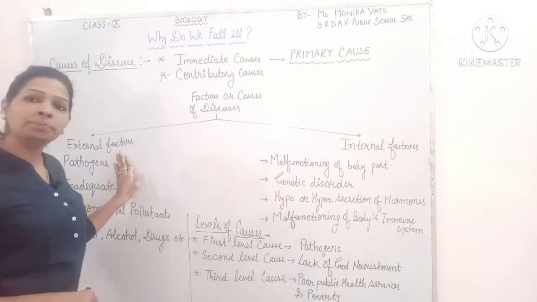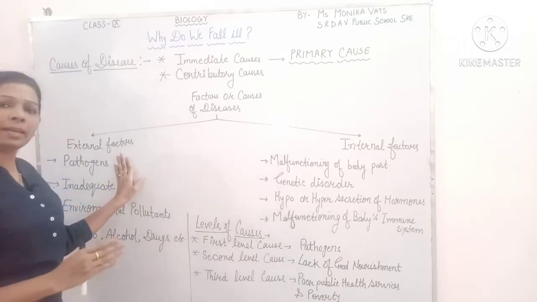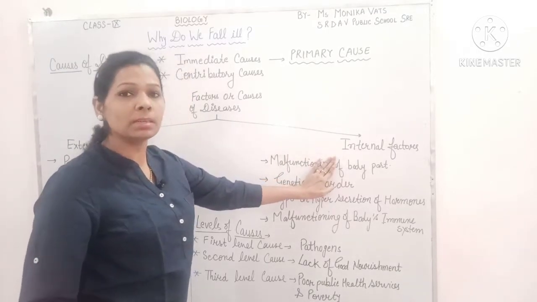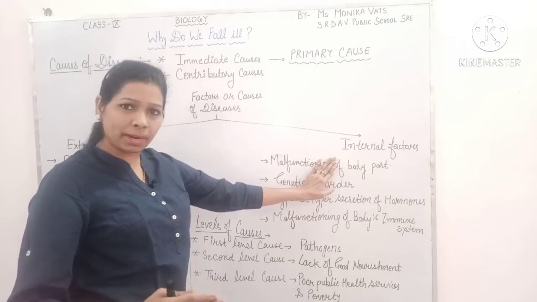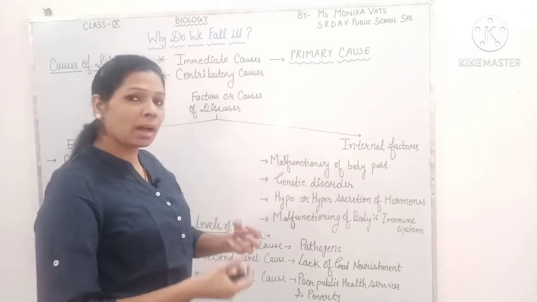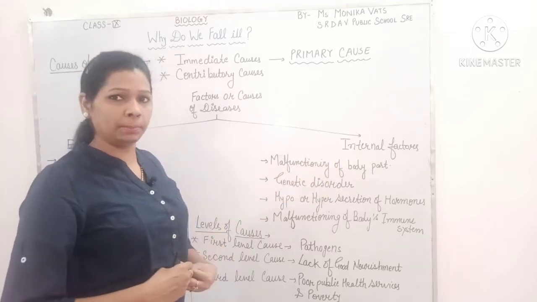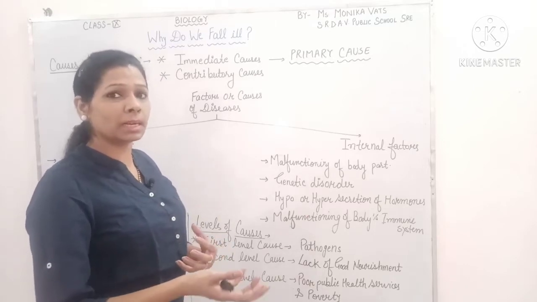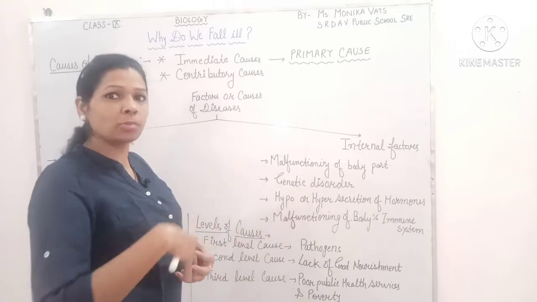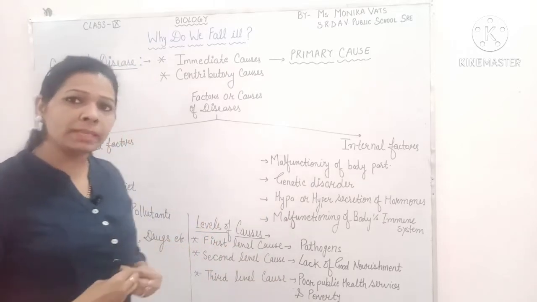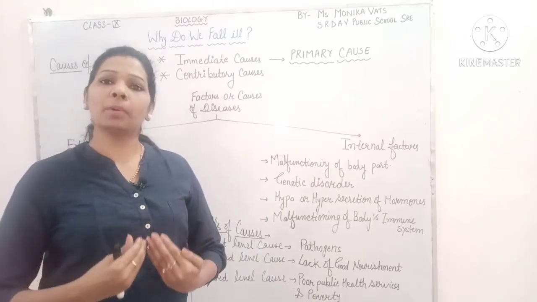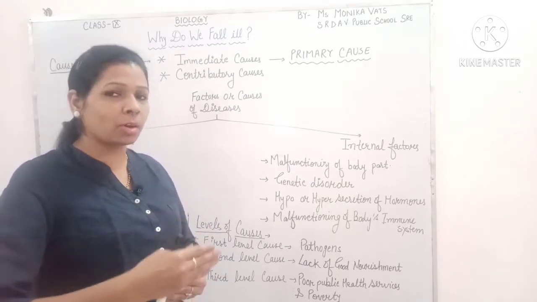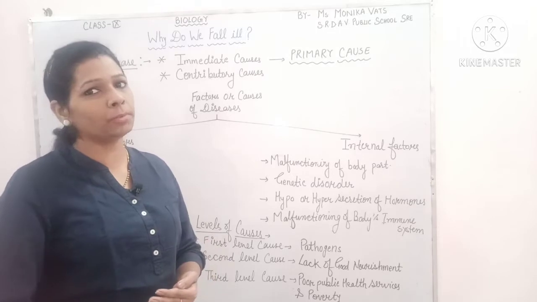Those are known as external factors or external causes, and some are known as internal causes. Internal causes means those factors or causes which are present inside our body. They are not coming from outside. Something is wrong inside our body system, inside our body functioning, which causes any kind of disease.